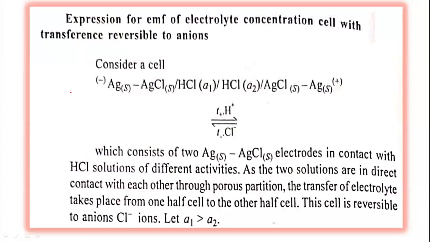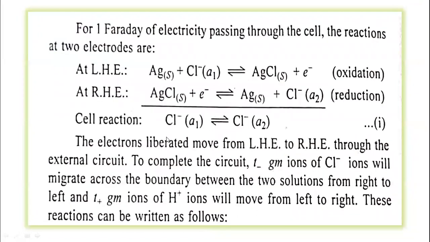So, this is the electrolyte concentration cell with transference reversible to anion. Two silver chloride electrodes are in contact with HCl solutions of different activities. As the two solutions are in direct contact with each other, there is a transfer of ions. So the cell is reversible to chloride ions, with a1 greater than a2.